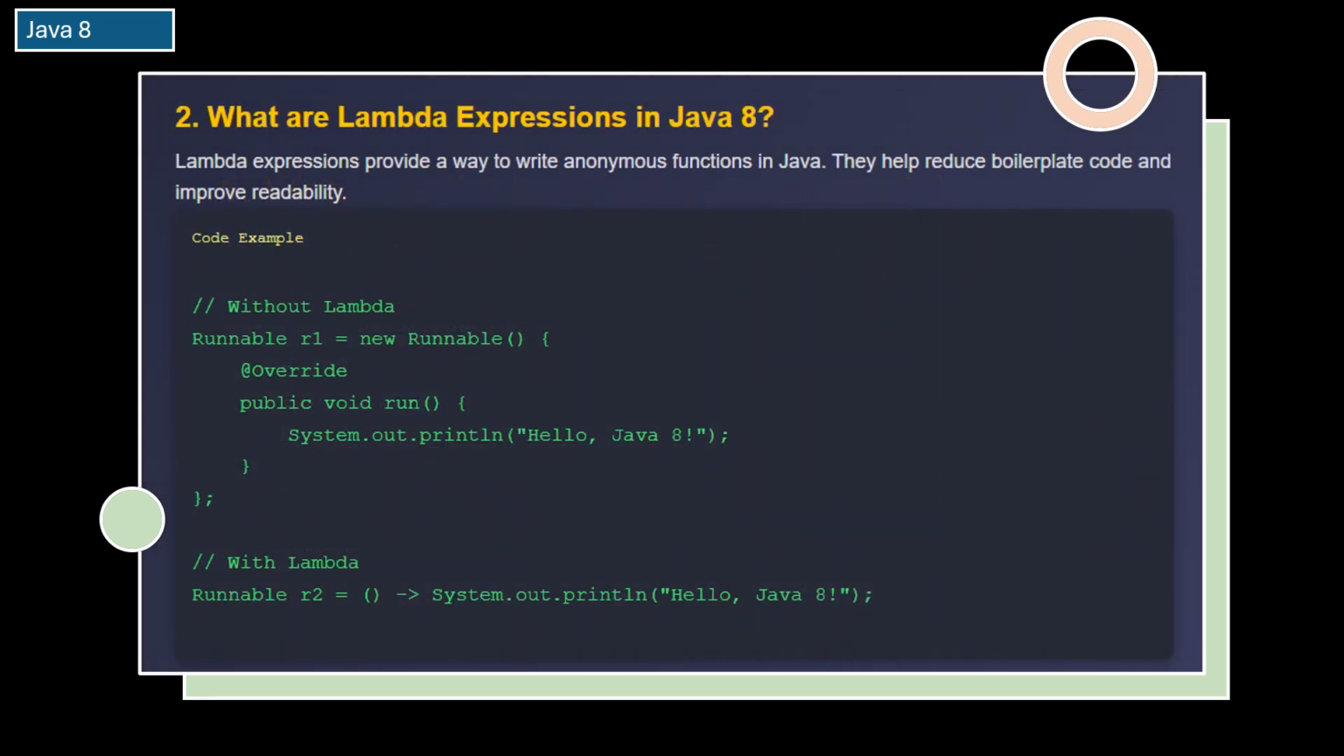Let us go to the second question. What are Lambda expressions in Java 8? Lambda expressions in Java 8 provide a way to write functions without giving them a name. They help reduce extra code and make programs easier to read.